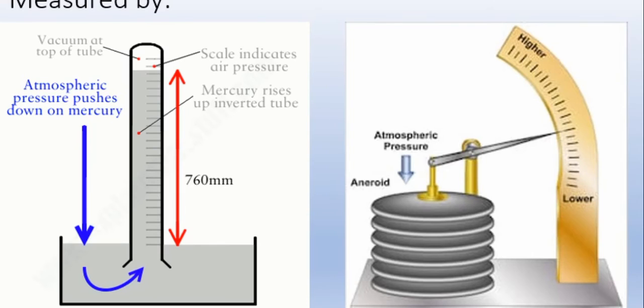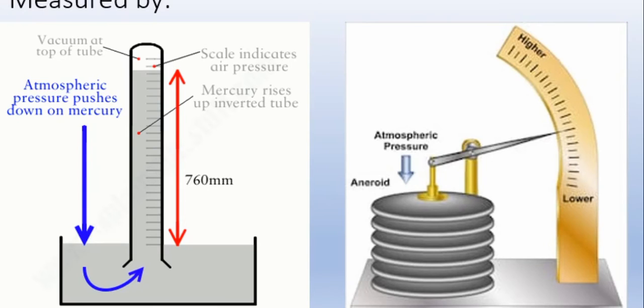So what will happen when you go up to a higher altitude? The 760 mm will come down because the air pressure is decreasing when you go to a higher altitude, and next, you can see at sea level it comes up again to the point of 760 mm.